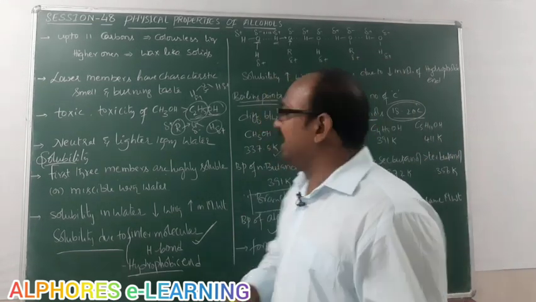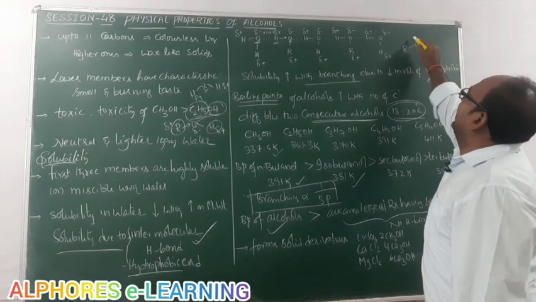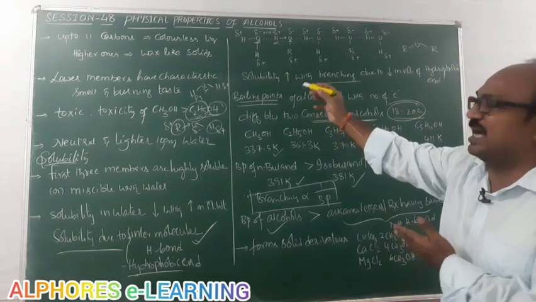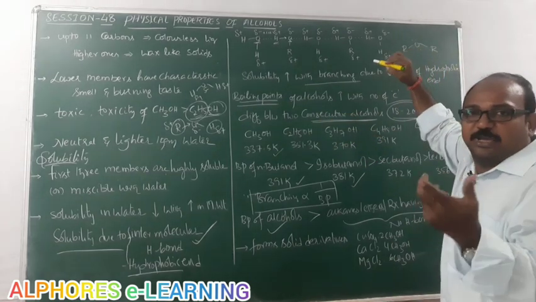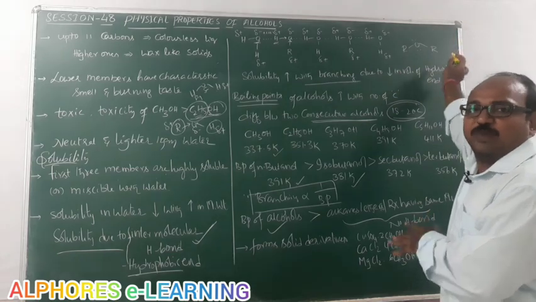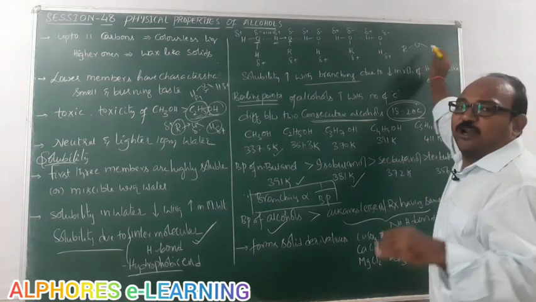Ethers also do not have any intermolecular hydrogen bonding. Here, in alcohols ROH and ethers ROR, they look similar, but instead of one hydrogen, one alkyl group is there. In order to take part in hydrogen bonding, hydrogen is not there.